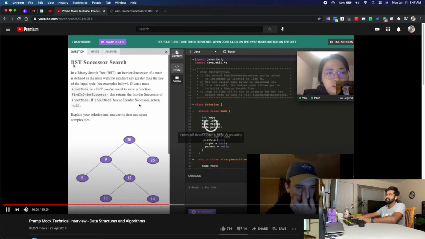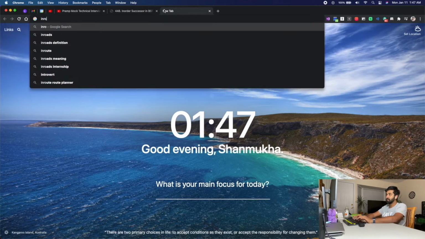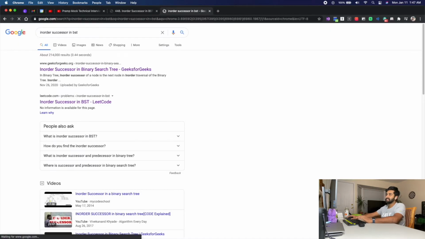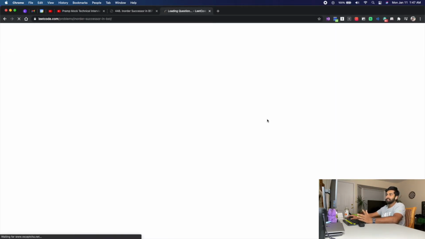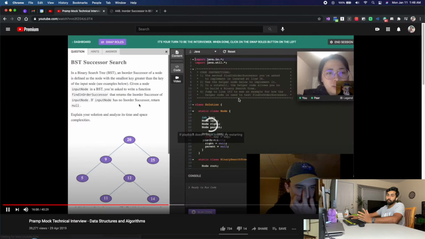It is BST successor search, or the InorderSuccessor of a node in a binary search tree. Again, I find this question really interesting, so I looked it up on LintCode. I searched for InorderSuccessor in BST LintCode, and it turns out it is a premium-only problem, so I would need a premium subscription to get that question. So I did what every other sane person would do. I googled the question and saw if there is any other website providing it.